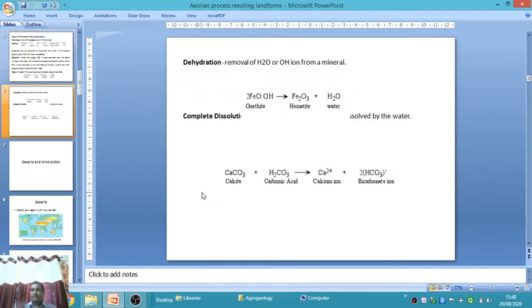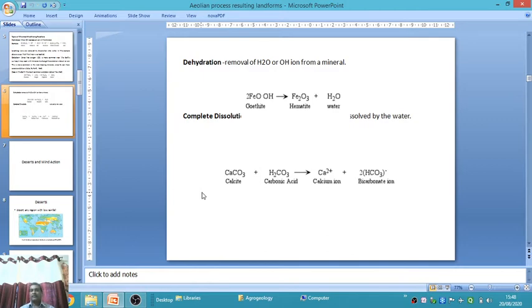Okay, third is dehydration. Dehydration means elimination of water, removal of water or hydrogen ions from minerals. The example is goethite. Goethite is an iron bearing mineral. Goethite, 2FeOOH, forms hematite plus water. Water is removed from the original mineral. Goethite is the original mineral, and with the removal of water it forms hematite. This is an example of dehydration.